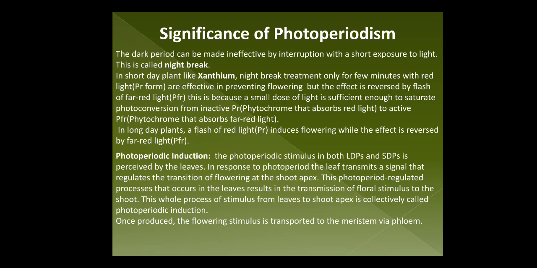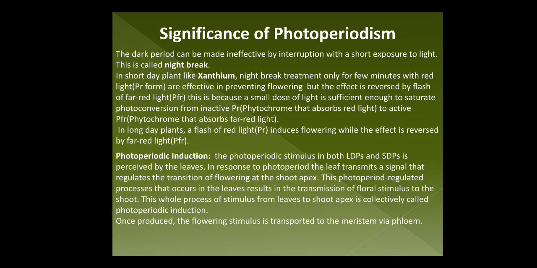What is photoperiodic induction? The photoperiodic stimulus in long day plants and short day plants is perceived by the leaves. In response to photoperiod, the leaf transmits a signal that regulates the transition to flowering at the shoot apex. So leaves are responsible for the transmission of this signal of photoperiodism to the shoot apex.